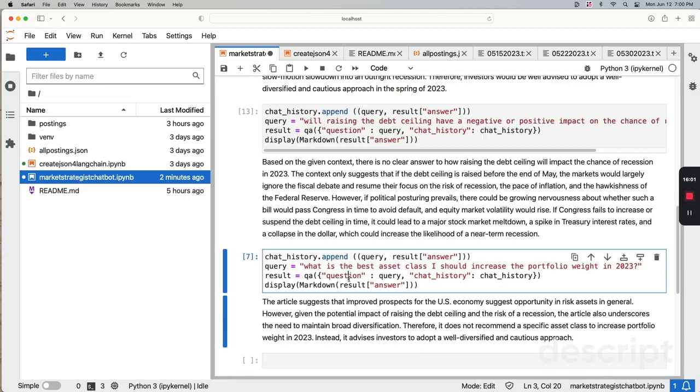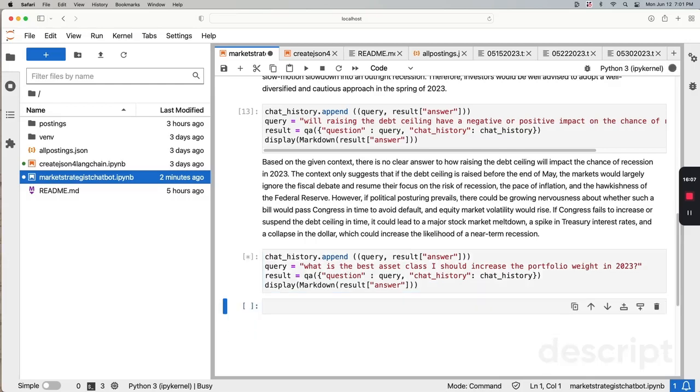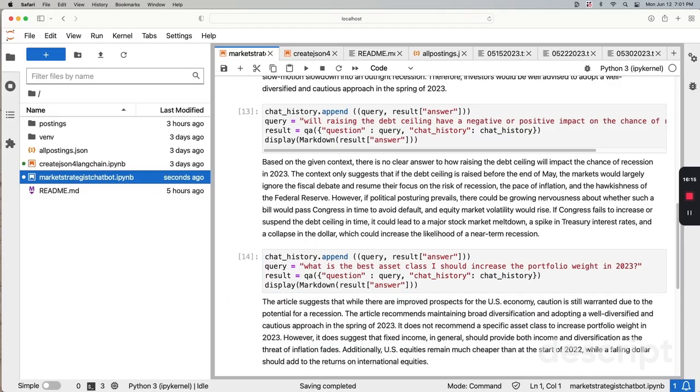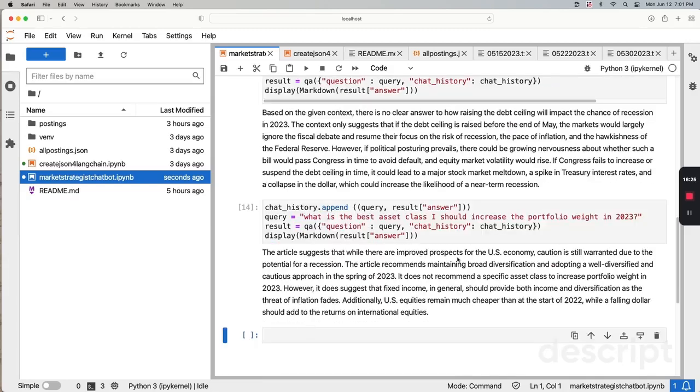All right. With all this answer, what is the best asset class I should increase for 2023? Let's say that for me is most important for 2023. When you talk about asset class, you talk about equity and fixed income, and within equity, you have large cap, mid cap, small cap. In fixed income, you talk about high yield, treasury, and different muni classes. So this article suggests that while there are improved prospects, caution is still warranted given the potential for recession.